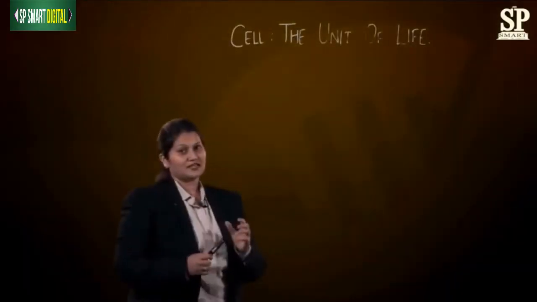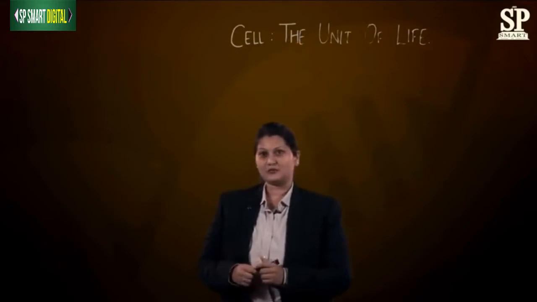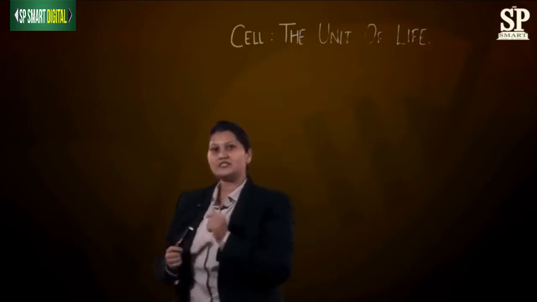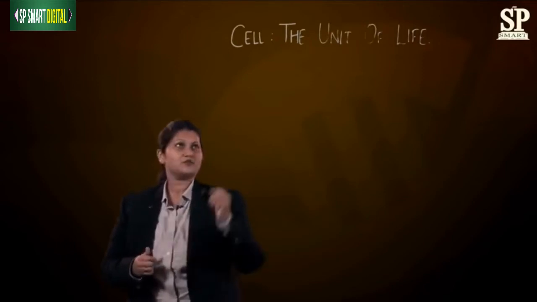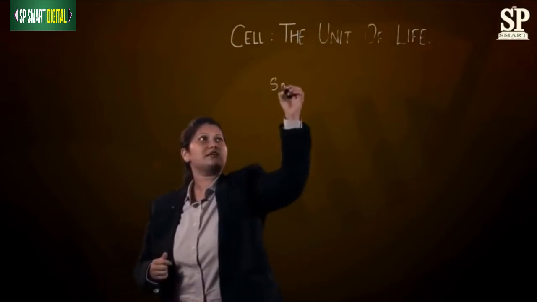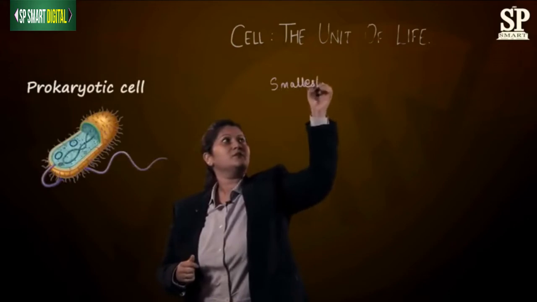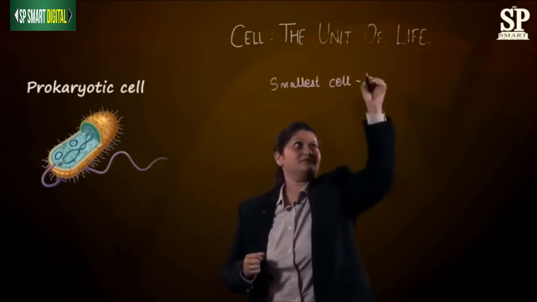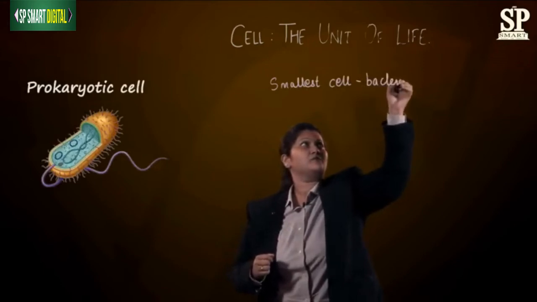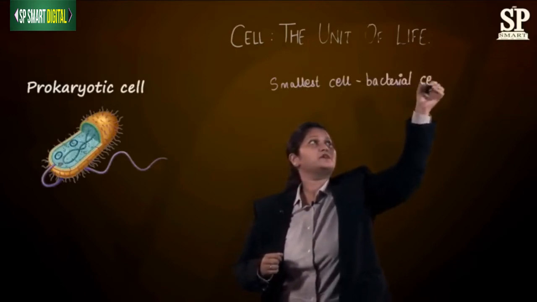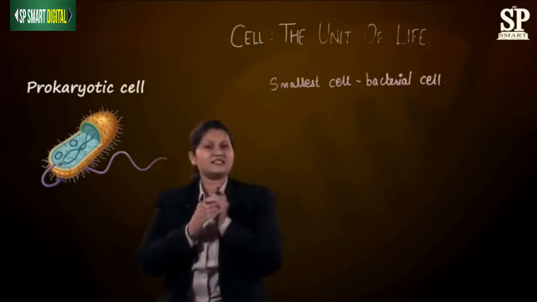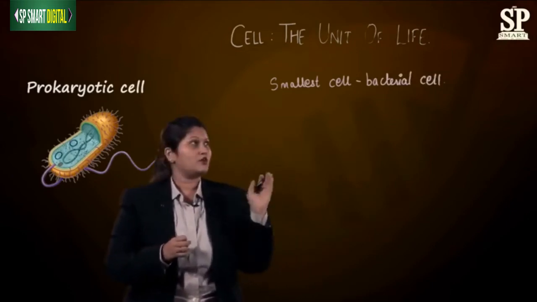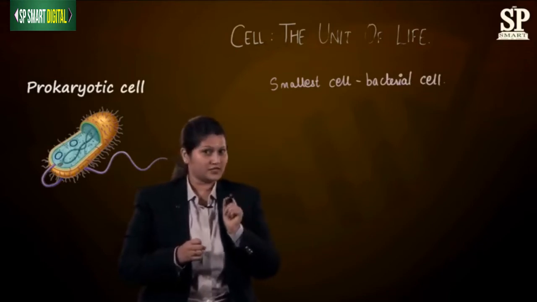Hello students. Now the next part which we will be seeing today is the examples of a few cells. So let's begin with the first cell, which is the smallest cell. We have the smallest cell, which is a bacterial cell. It is said that the size of a bacterial cell is just within a few micrometers. So this is the smallest cell which we have to study.